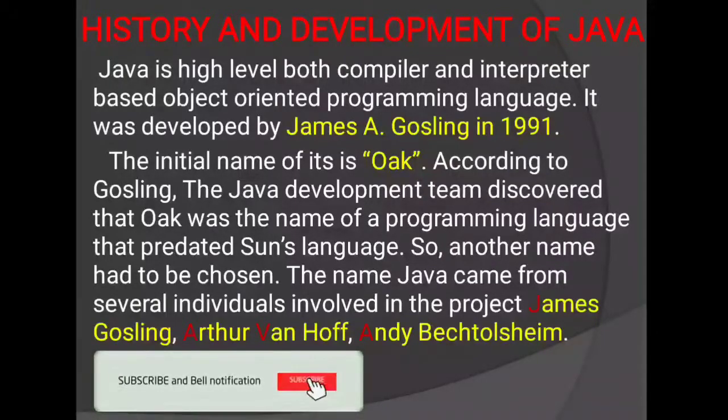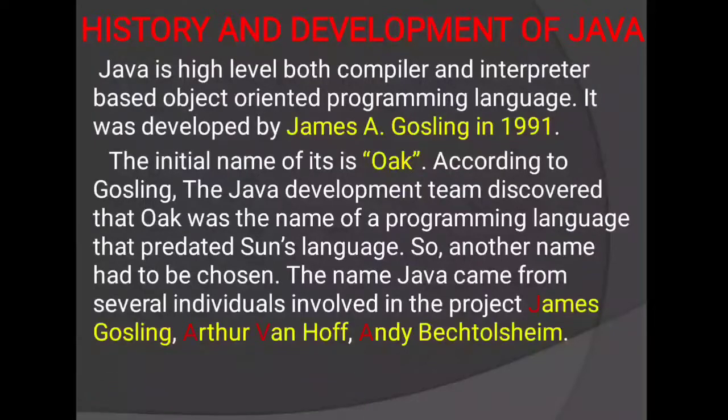See, Java is a high-level, both compiler and interpreter based. Here high level means we know that computer language is classified into two types: the first one is high level language, the second one is low level language. High level language is a language which is written using English alphabet, means when we use English alphabet to write any programming language, then that language is called high level language.